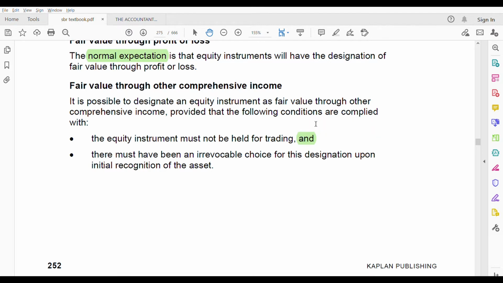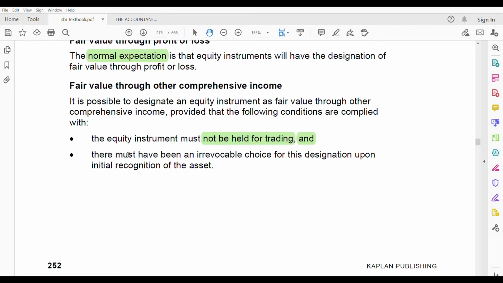You should always look for these words when the word condition is given, whether it is and or or. Or means if one of them is there, it is OCI. And means both has to be satisfied. Not only one, both. So it should not be held for trading. What should not be held for trading? The equity instrument.